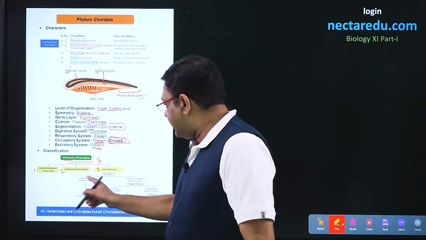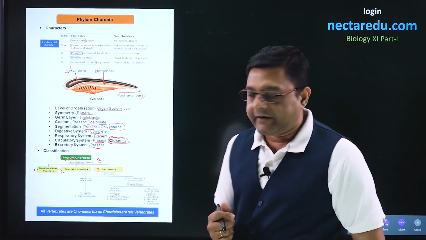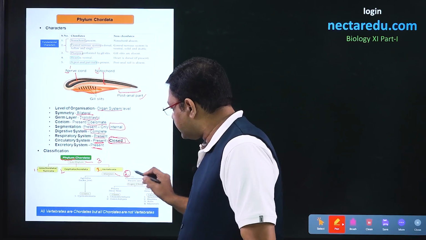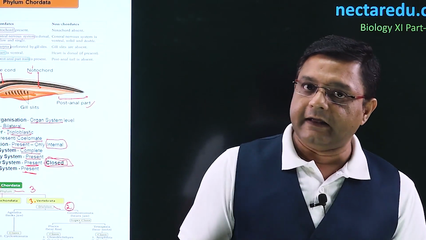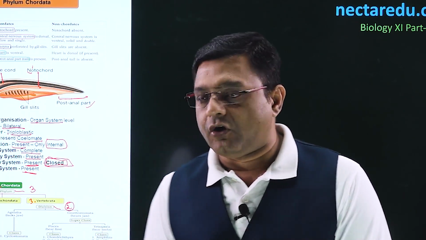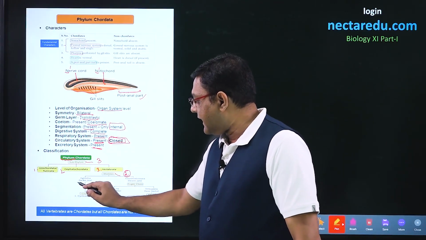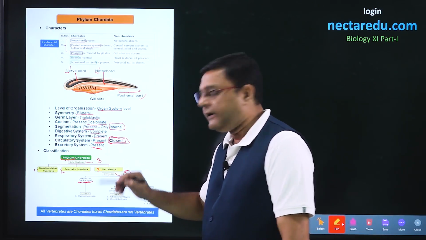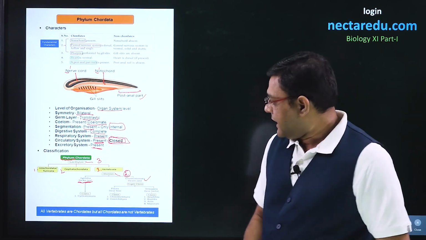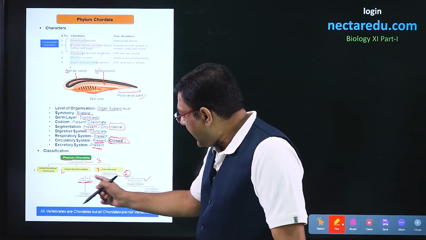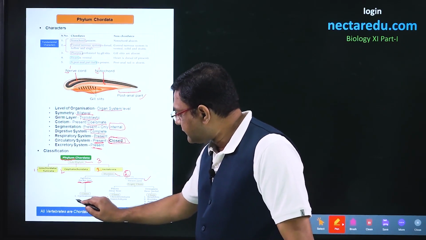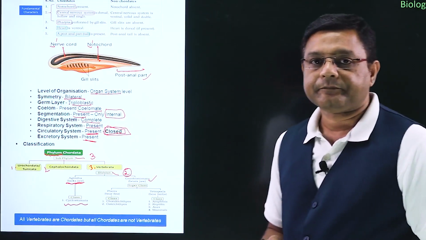Now, Vertebrata is again divided. Vertebrata is first divided into two divisions. The two divisions are Agnatha and Gnathostomata. The term gnatha refers to jaw, so that means Agnatha will not have jaw, it will be lacking the jaw, and Gnathostomata will bear the jaws. Now, this particular Agnatha division is divided directly into the class, and the class is Cyclostomata.